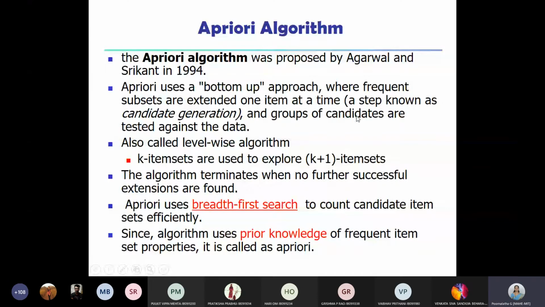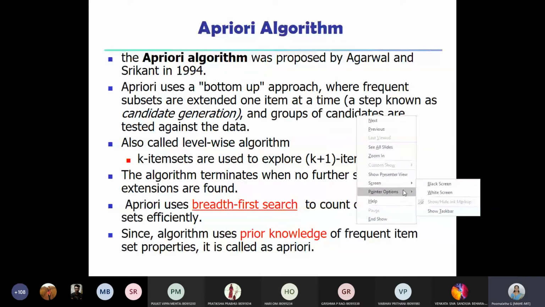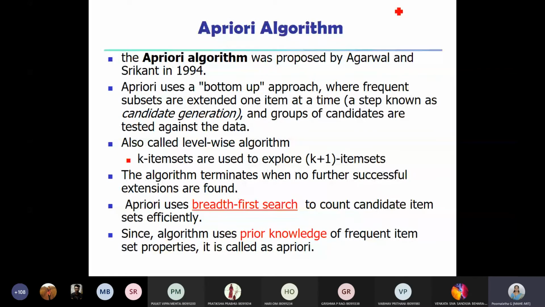The Apriori algorithm was proposed by Agrawal and Srikant in 1994. It uses a bottom-up approach where frequent subsets are extended one item at a time. That is called the candidate generation step in this algorithm. Groups of candidates are tested against the data. So it's also called a level-wise algorithm.